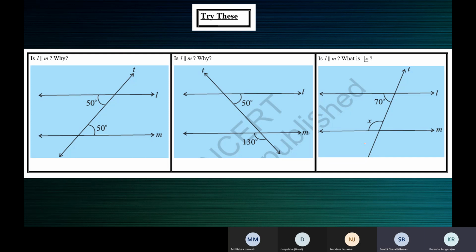Ma'am, in all these cases, L is not parallel to M. Not all the cases, darling. Only the first one. Yes, ma'am. In the first case, L will be parallel to M, because parallel lines are two or more lines which have equal distance apart. If they go forward, they do not meet each other. So these lines are parallel. Okay. So Swati, according to your version, all the three figures are parallel, right? Yes, ma'am. All right.